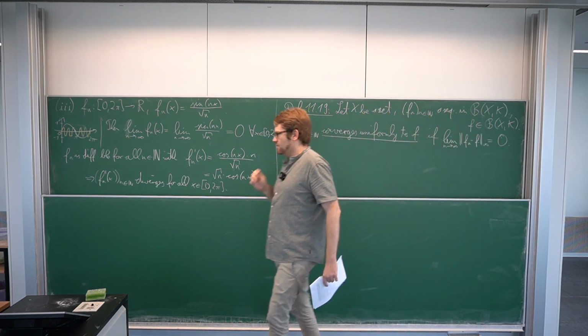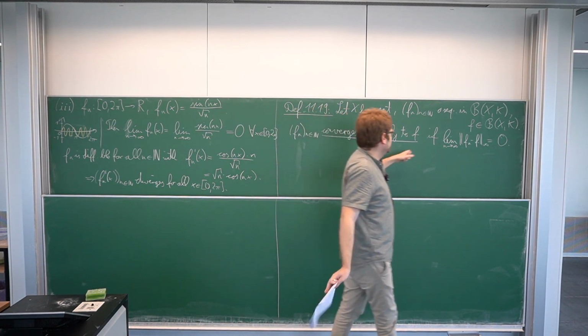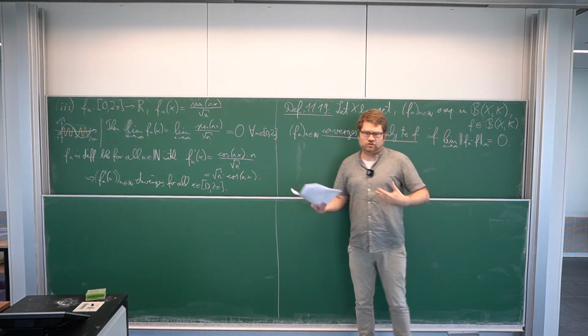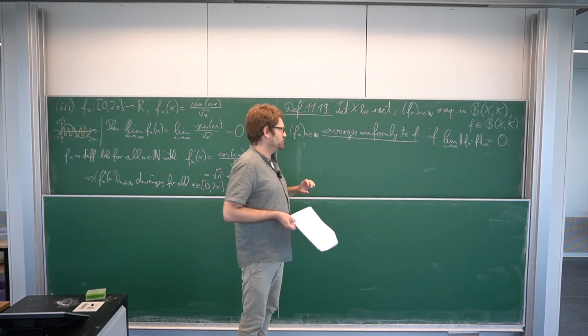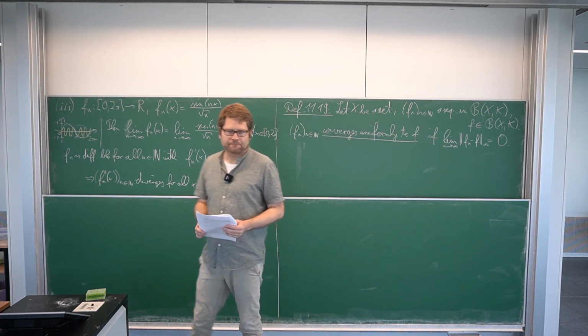By a remark that I made in section 11.1, this is sufficient. This would be the distance of f_n and f, which goes to 0, which means it converges in the metric space, to be precise. But this is the crucial thing: if this limit here is 0.